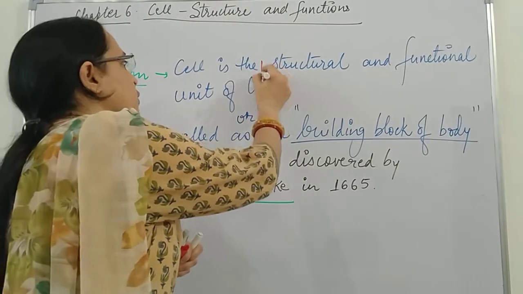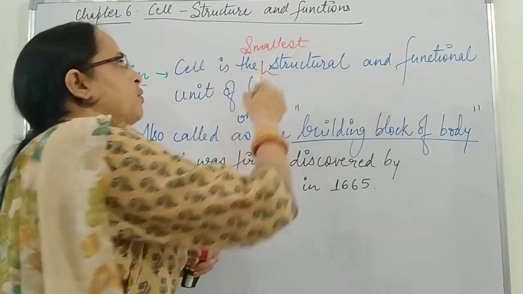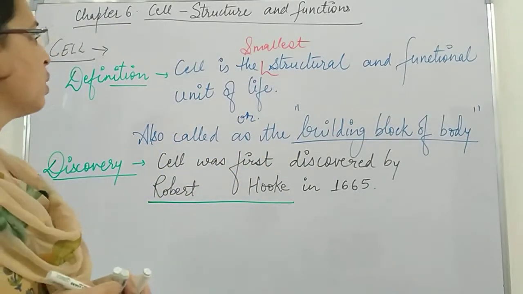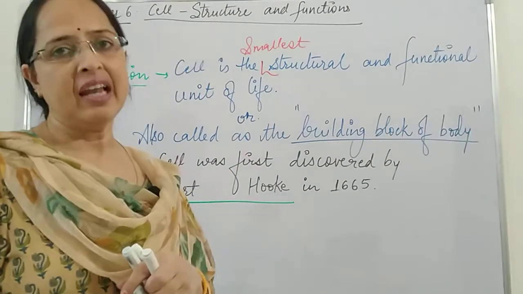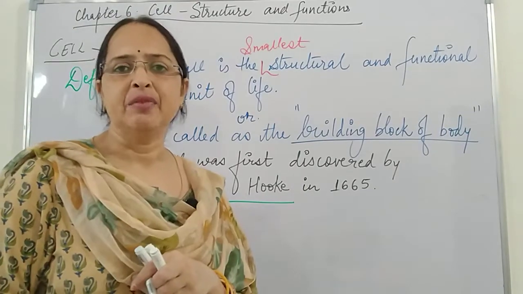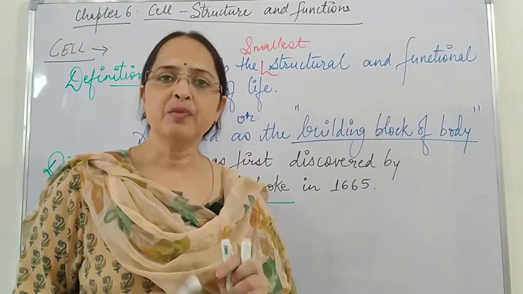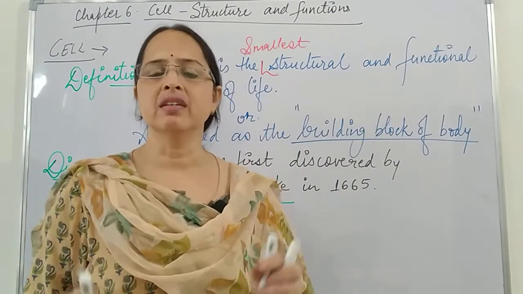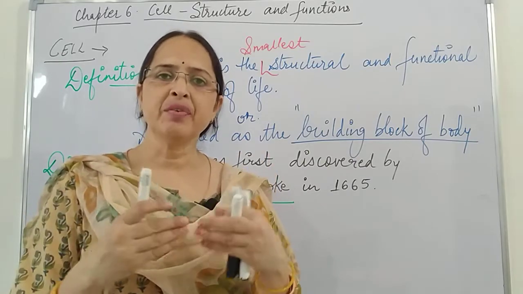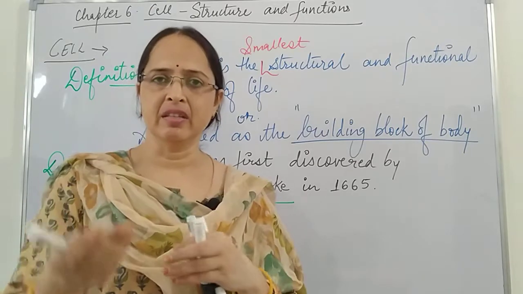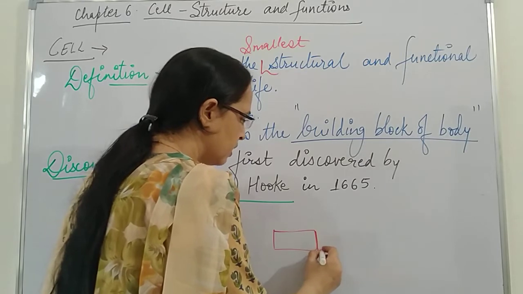So this means that the living organism's body, or we say the cell, is the structural and functional unit of life. We call it the smallest because the size of the cell is very small. The cell is the smallest structural and functional unit of life. As you know, when a building or a house is built, we require bricks. These bricks are joined one over the other, like over here, if I say this is one brick and this is another brick.